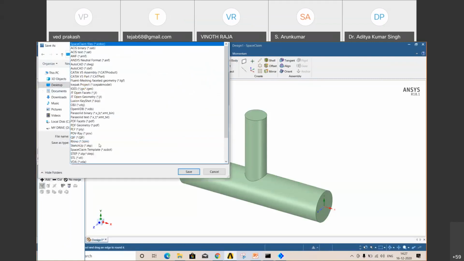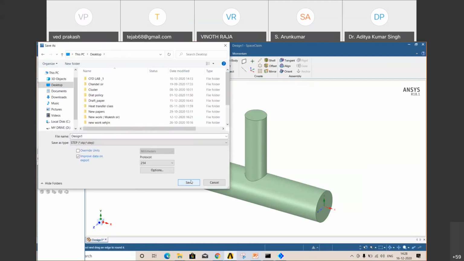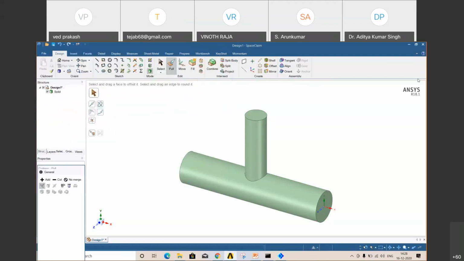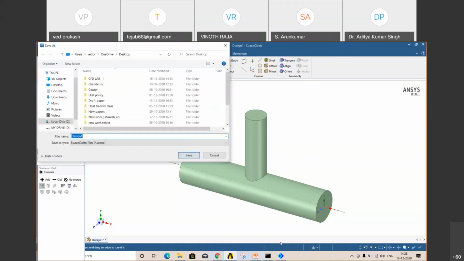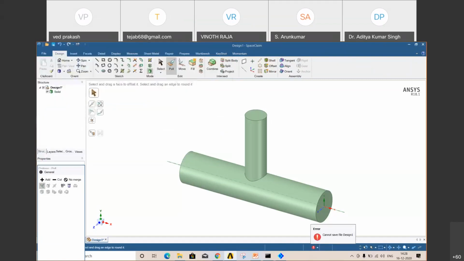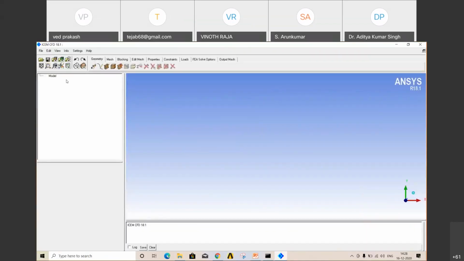There are three types which ICEM CFD supports: STEP file format, IGS format, or its default, which is SpaceClaim file. So you can choose any, like STEP file. I choose STEP file, then just click save. It is already saved. Then close it, and say no. Okay, now go to ICEM CFD.